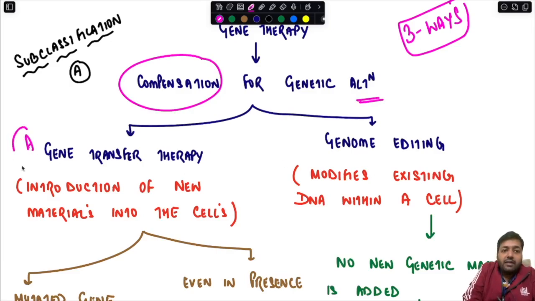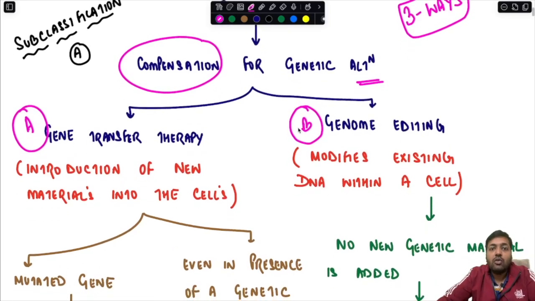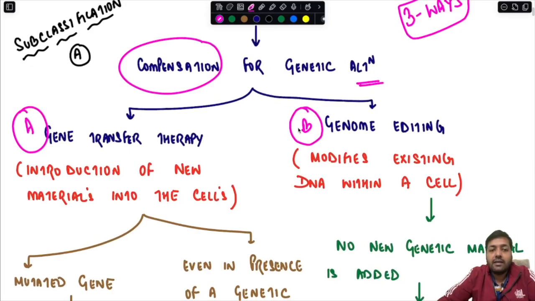There can be a gene transfer therapy, and then there is genome editing or gene editing. The term gene transfer therapy is used whenever there is an introduction of new genetic material into the cell. And whenever we are modifying the existing DNA or genetic material within a cell, we use the term genome editing or gene editing.